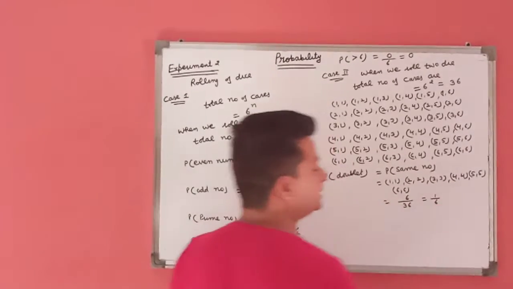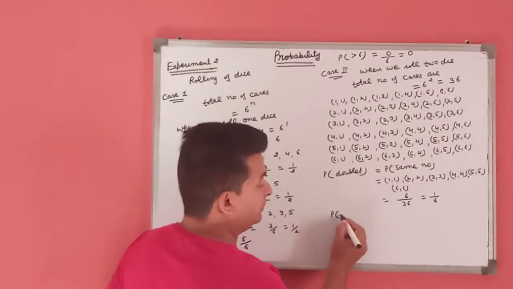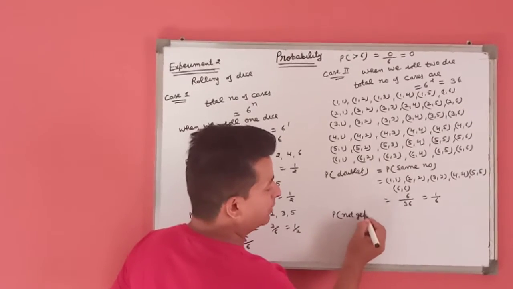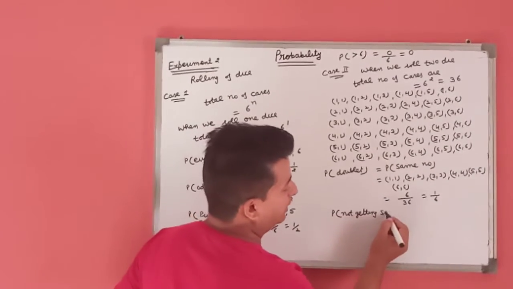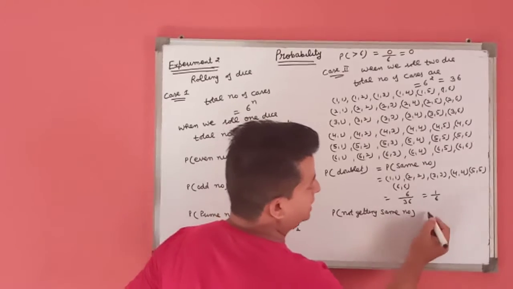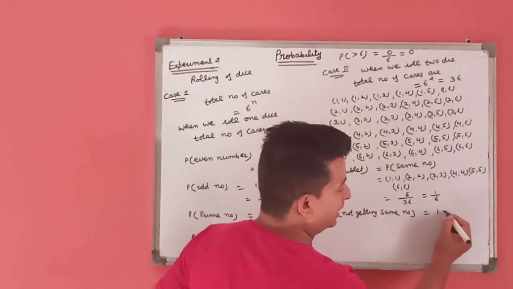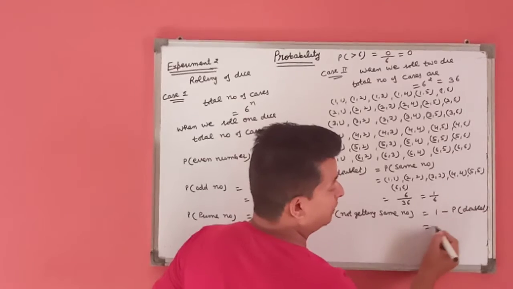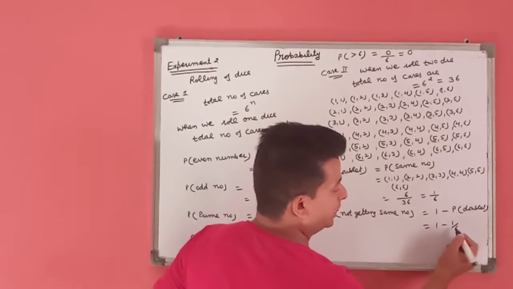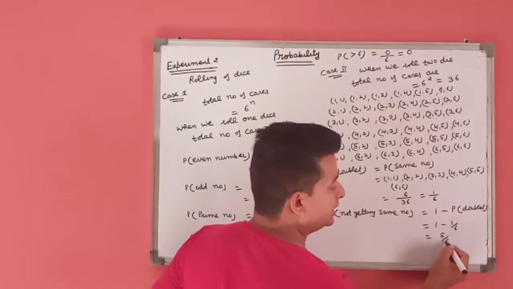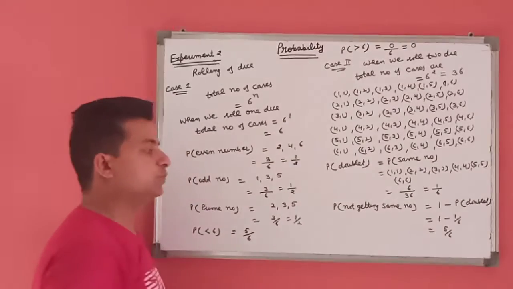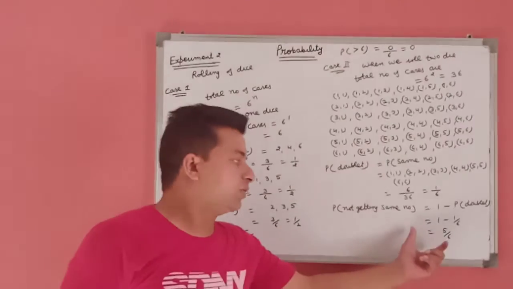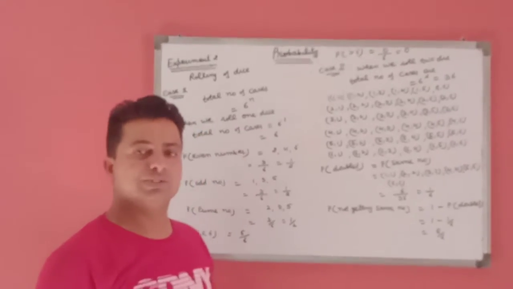We get 1 by 6. If we find the probability of not getting the same number, we subtract P(doublet) from 1. This means 5 by 6. That is, the probability of not getting the same number is 5 by 6.